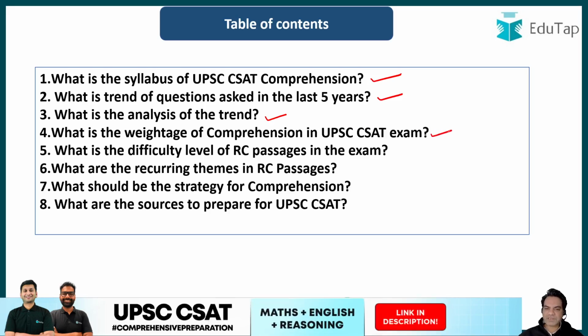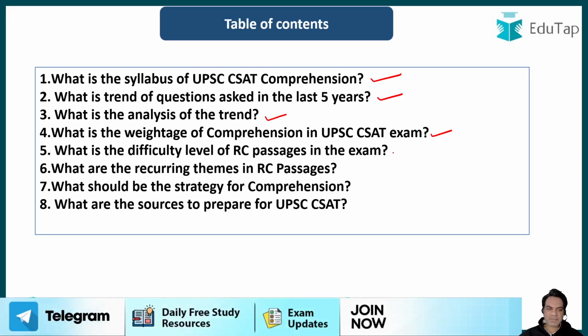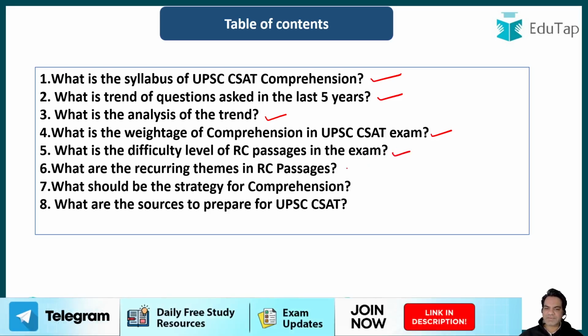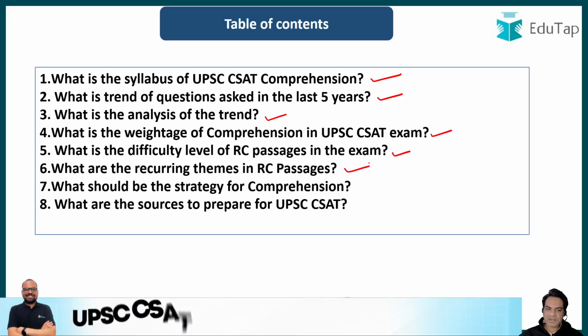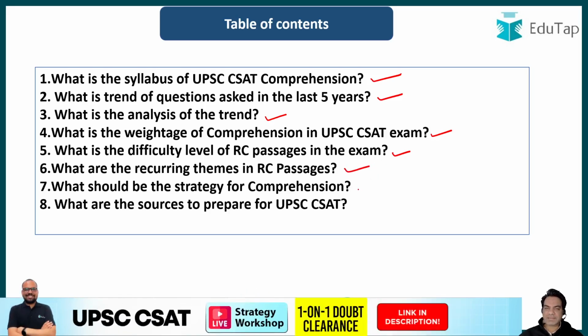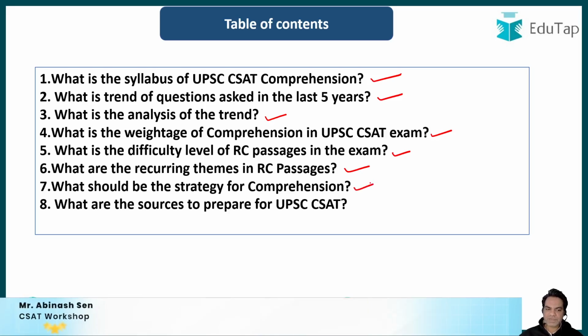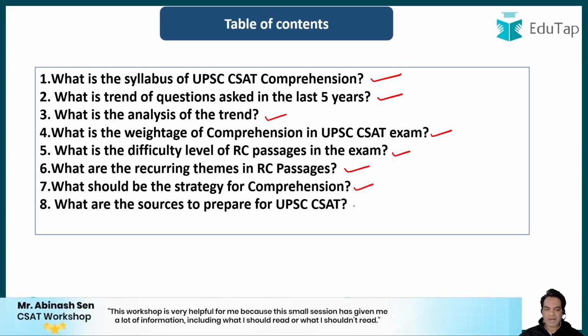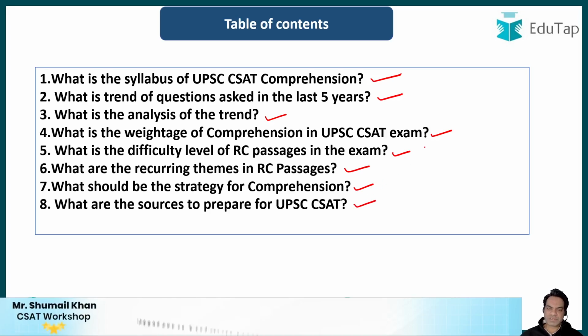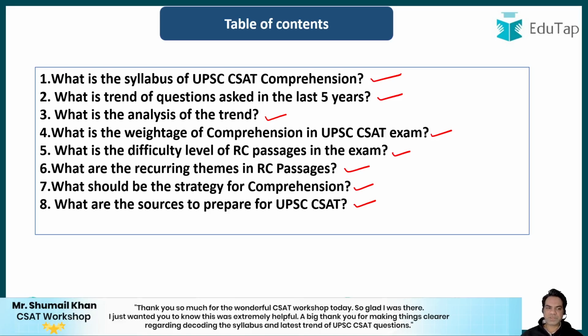Then what is the weightage of comprehension in the UPSC CSAT exam? What is the difficulty level of RC passages in the exam? What are the recurring themes in RC passages in the previous year papers, and what can we predict for this year? What should be the strategy for your comprehension, and what are the sources that you can use to prepare for the UPSC CSAT part? All these components are going to be discussed in this video one by one.